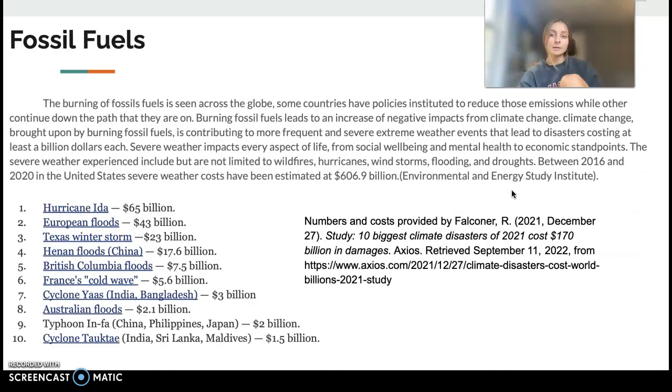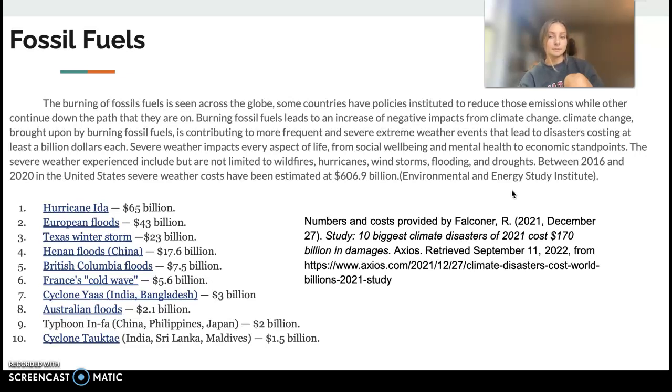Fossil fuels. The burning of fossil fuels is seen across the globe. Some countries have policies instituted to reduce those emissions, while others continue down the path that they are on. Burning fossil fuels leads to an increase of negative impacts from climate change. Climate change brought upon by fossil fuels is contributing to more frequent and severe extreme weather events that lead to disasters costing at least $1 billion each.